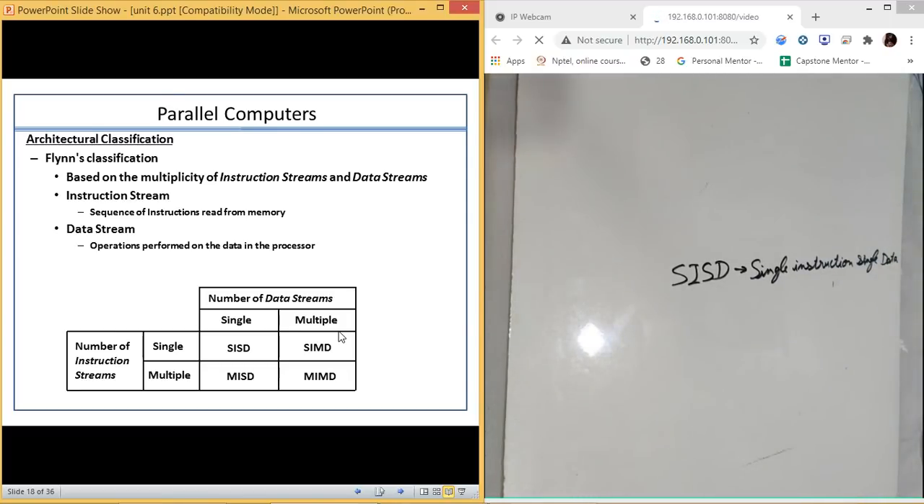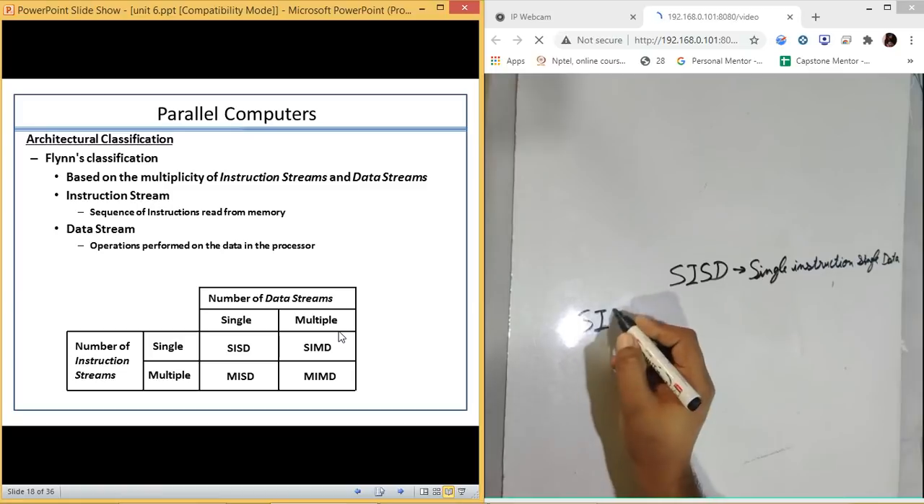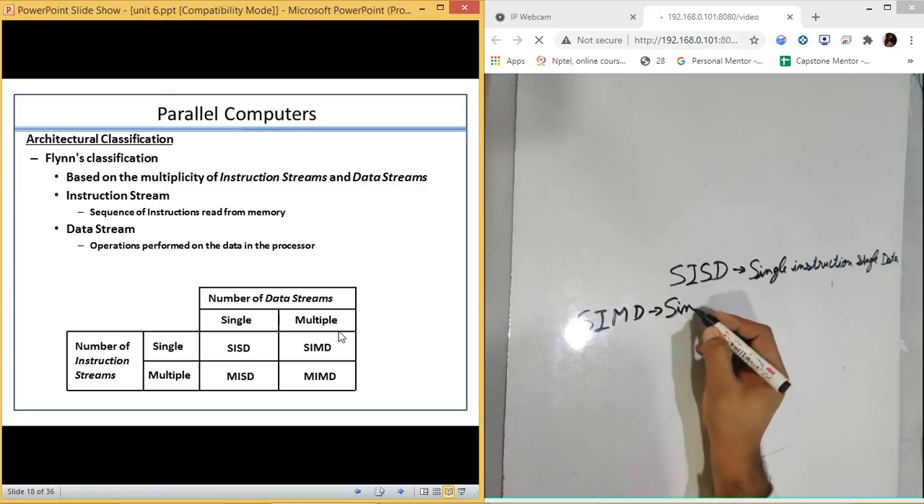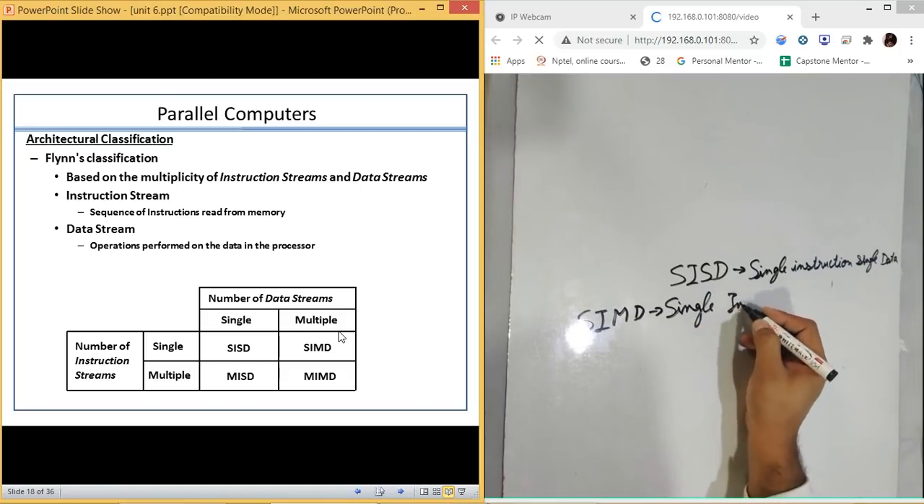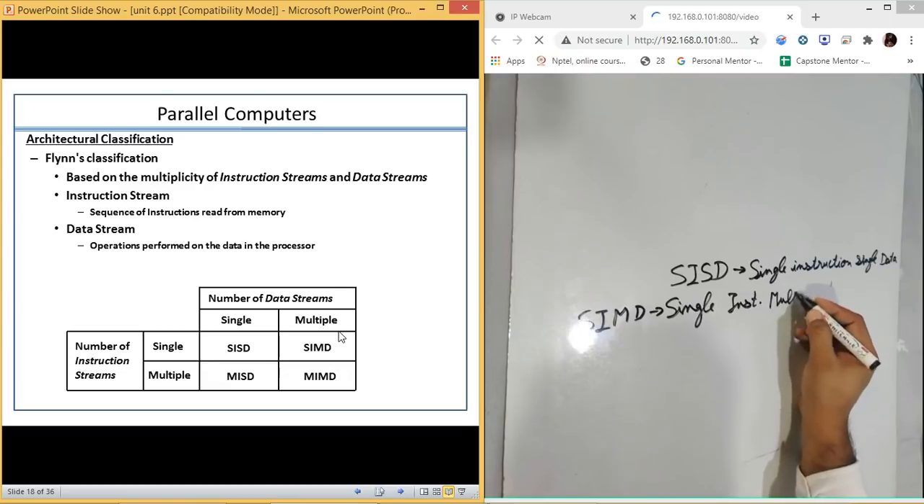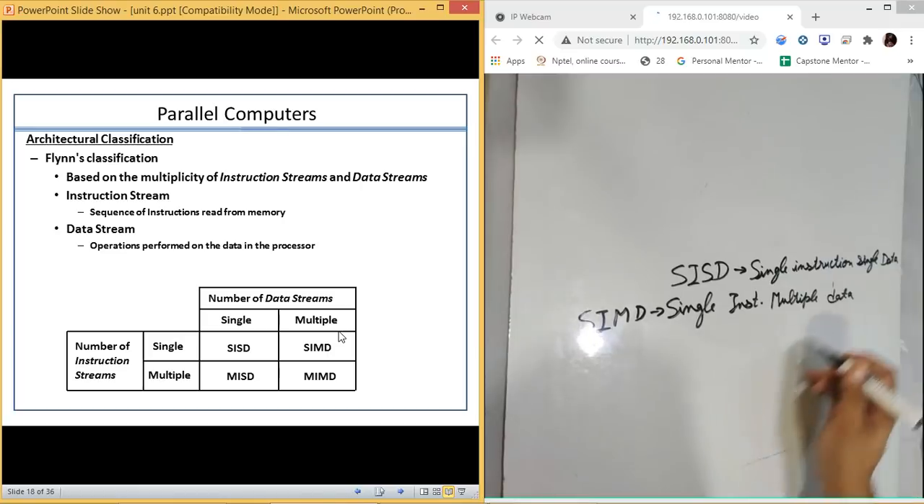Single instruction and single data. Then the next type is single instruction multiple data, which is also known as SIMD: single instruction but multiple data streams.